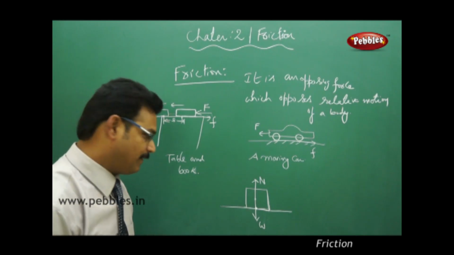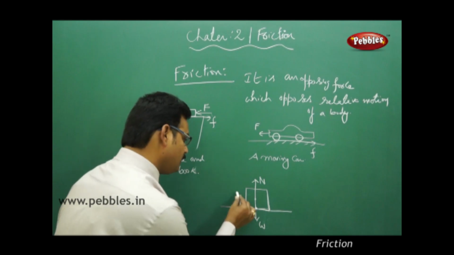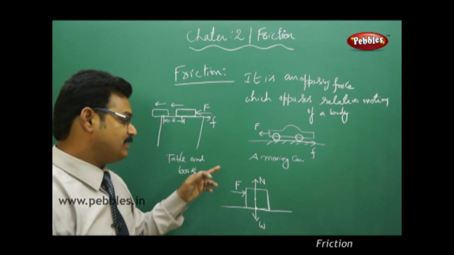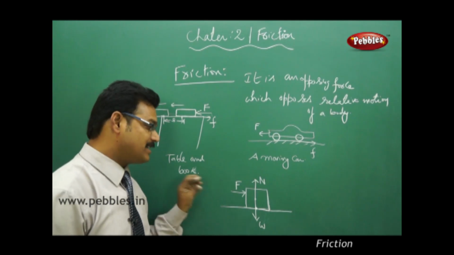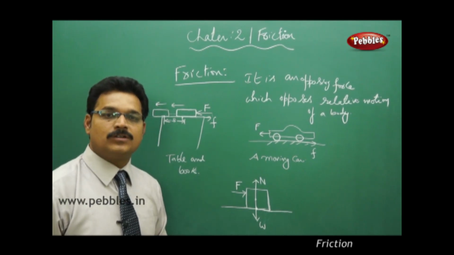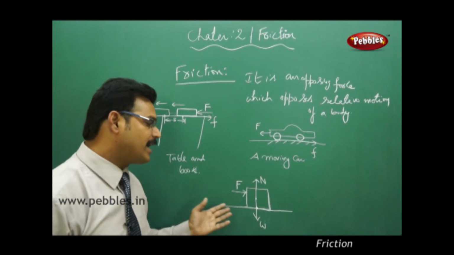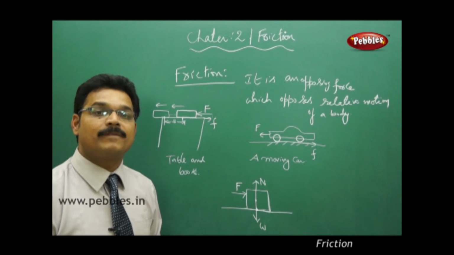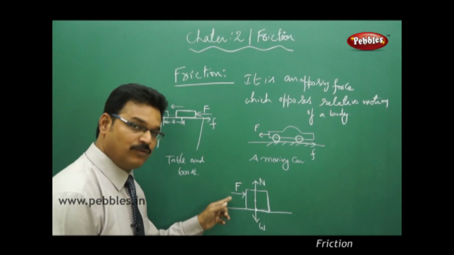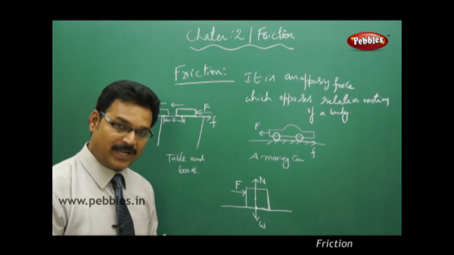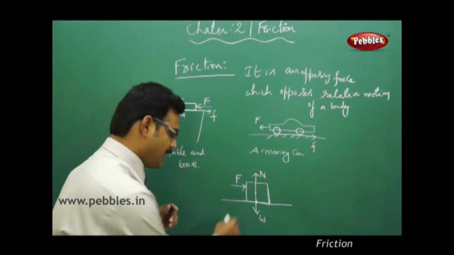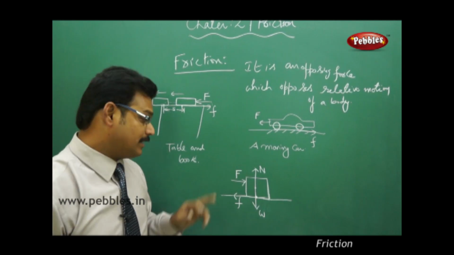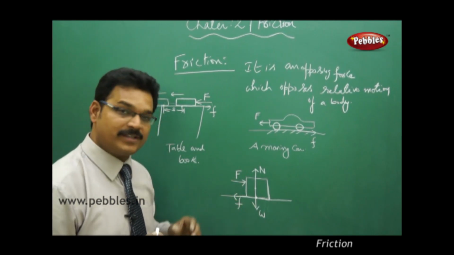Now see what will happen. Now I'll apply a forward force like this. I can say forward force, I can say external force. So immediately our common sense says that the block has to move, but the block is not moving. Why? Because to this force there is another force acting opposite to it, and that force is again friction. That's the reason why the block is still at rest.